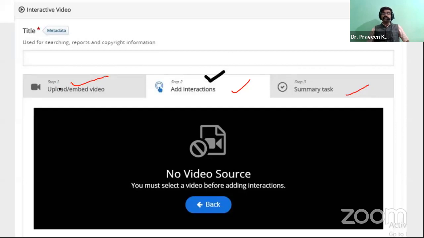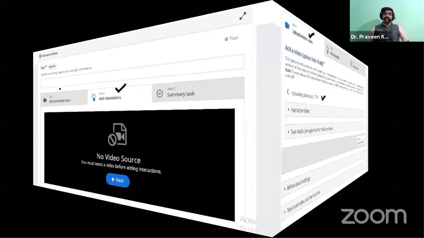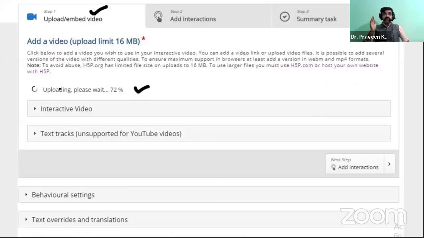Okay, so when you click on upload, it will ask you to upload the image, upload the video information. In the form, when you are uploading the video, you need not download the video and other things. Just copy the URL and paste the URL in that specified space. Then you can click on upload. So it will show you how much of the video is uploading, how many percent is remaining to upload and other things.